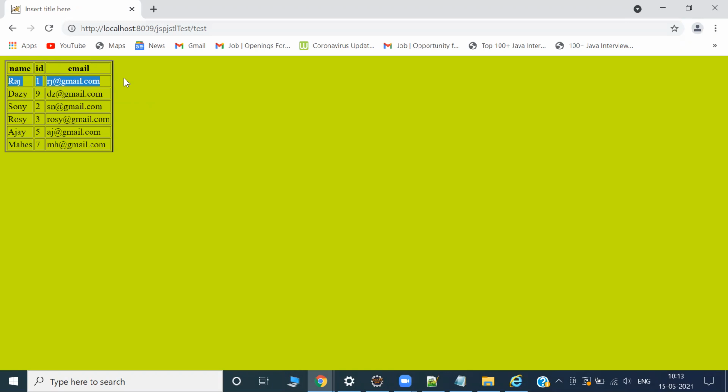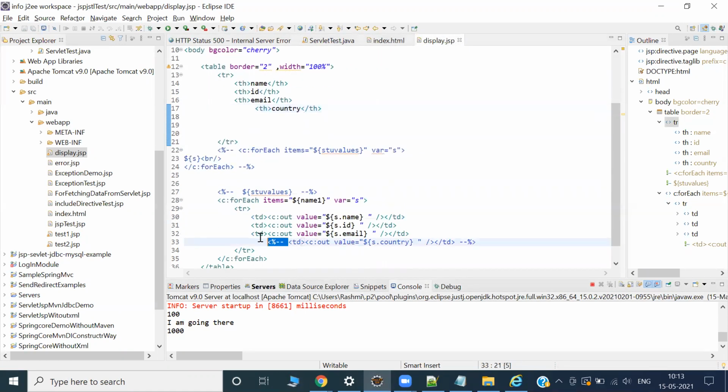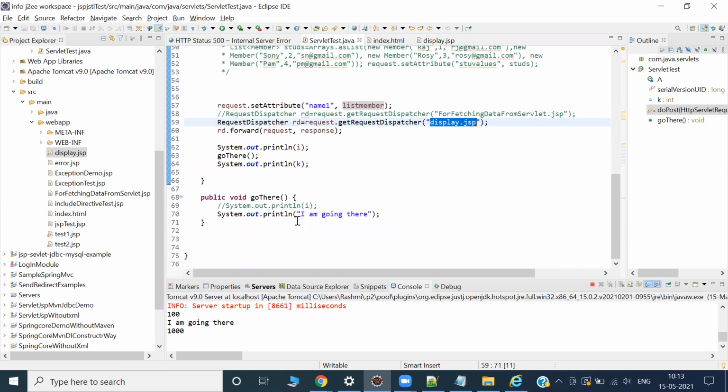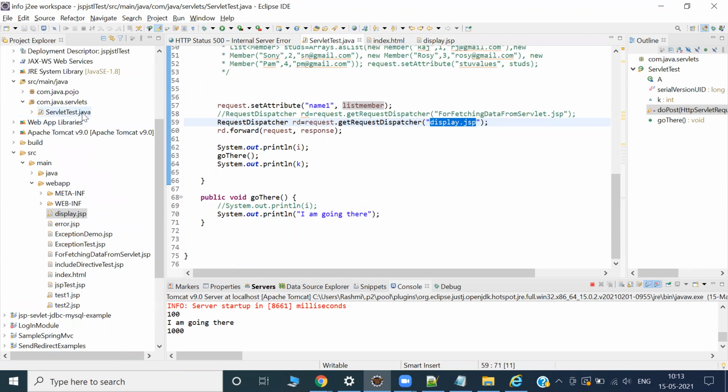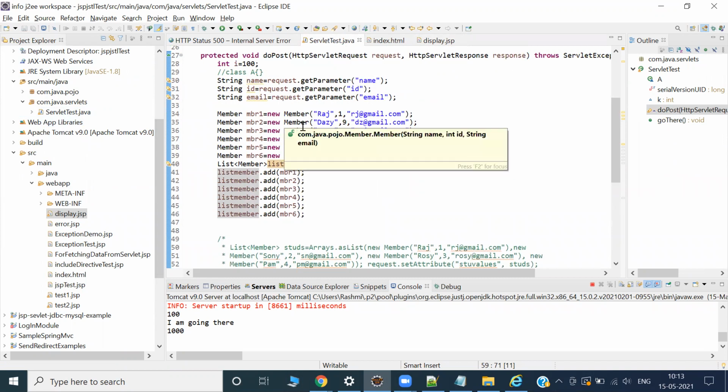So let's say we want to add a new behavior or new requirement. Tomorrow, the client will ask, you add country also. If I have added the country here, then I should make all the arrangements for it, right? I know the data is coming from servlet test. If the data is coming from servlet test, have I done the arrangement for the country? No, I have not done it. So how can I add the country? Then I have to go to the root level.